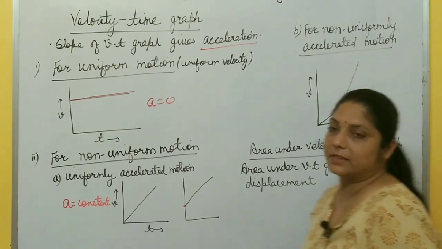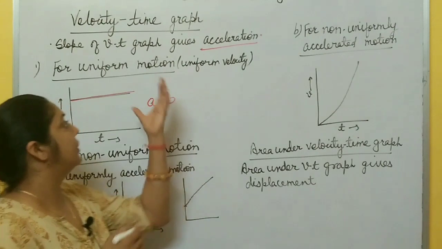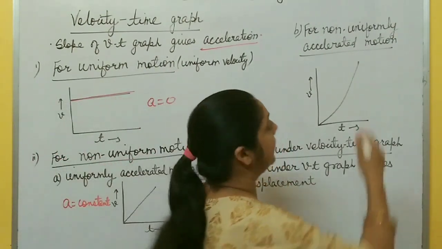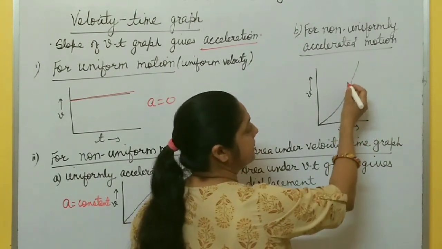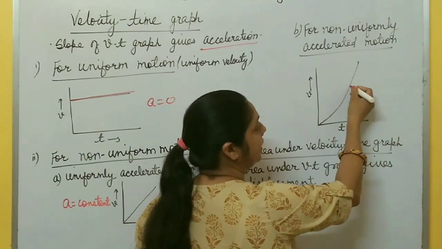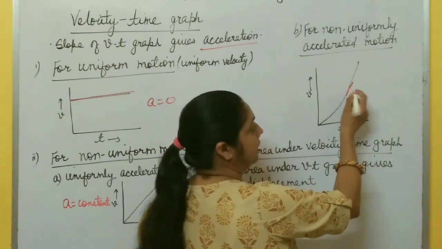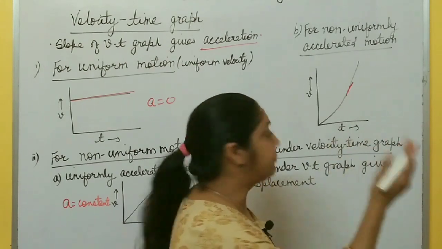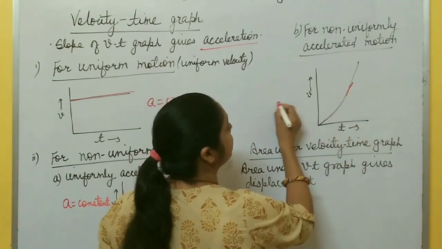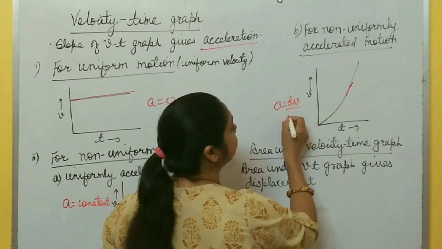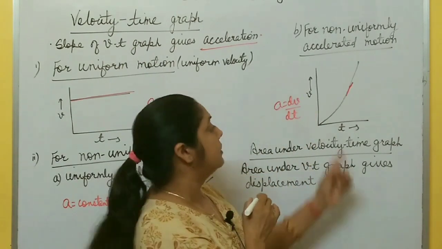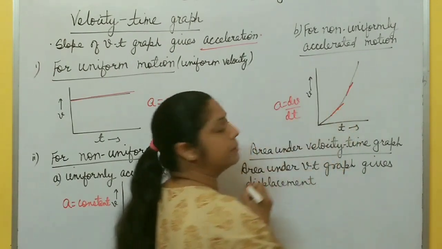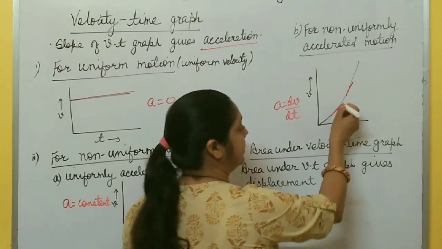So from these graphs, it's clear that the slope of the velocity-time graph gives acceleration at different points. For non-uniformly accelerated motion, if you want to find acceleration or slope at any point, you draw one tangent at that point. And tangent means, in physics, you have to use differentiation. It means here acceleration becomes dv by dt, right? So if you want to find acceleration at this point, again you draw a tangent.